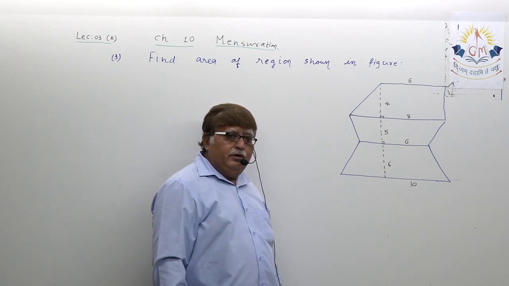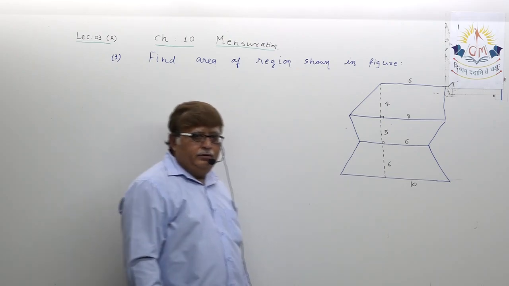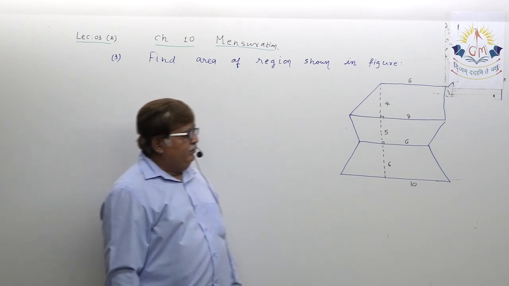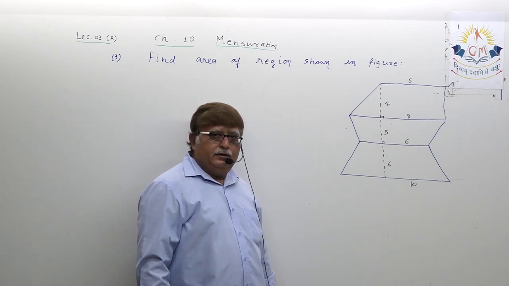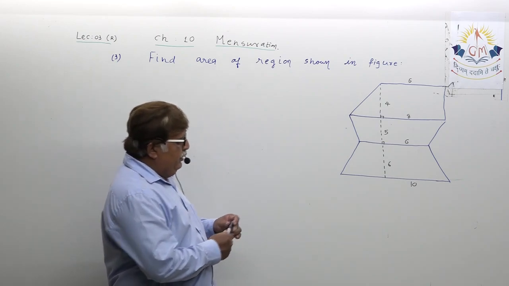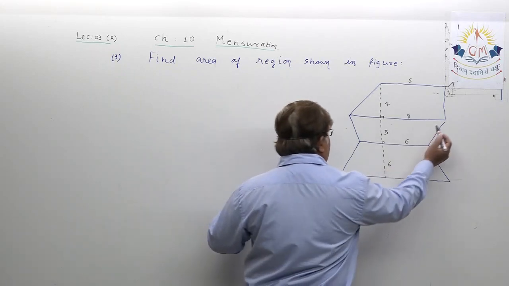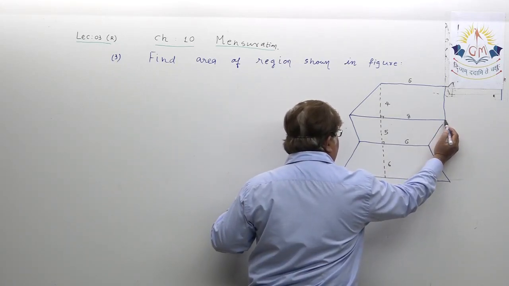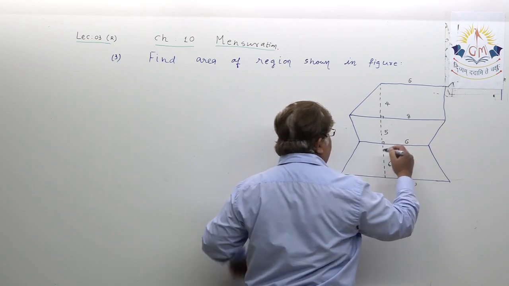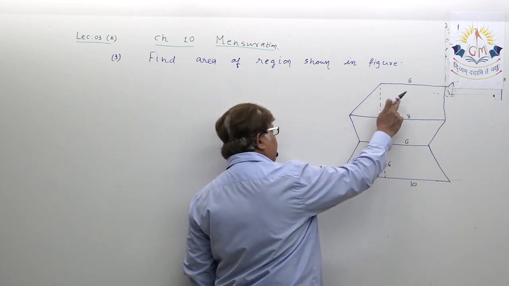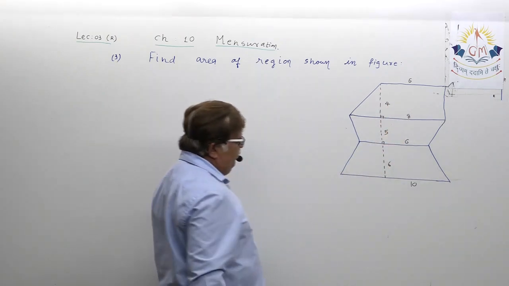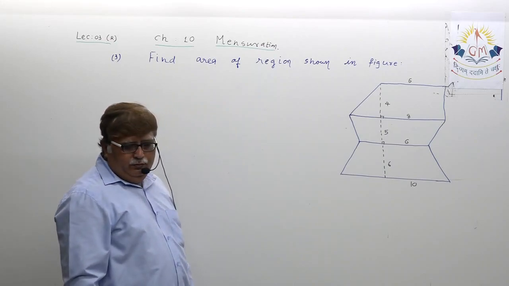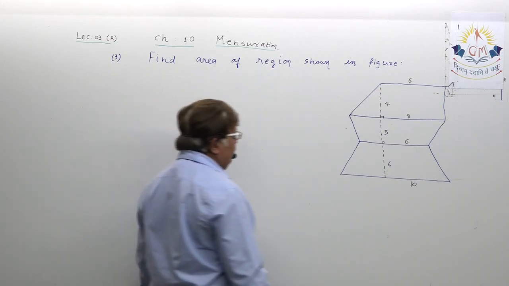Now it is our turn, dear student, to verify which type of figures are involved in the diagram. If you visualize properly, you can observe 3 trapeziums.